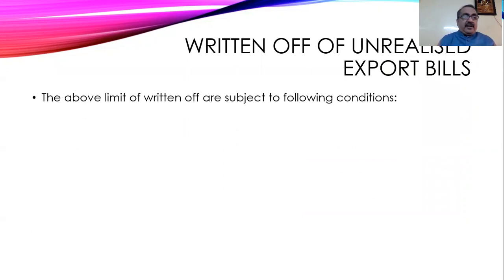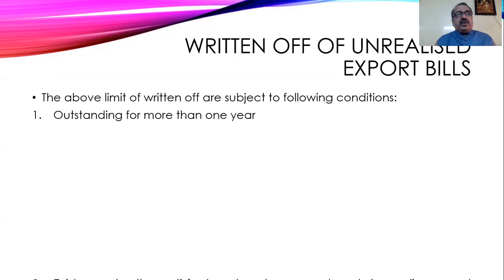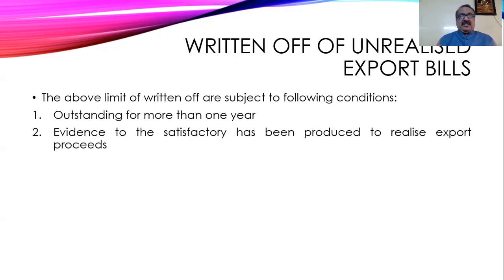But this above limit of write-off is subject to the following conditions. Whether they write off 5% or 10%, it is subject to the following conditions. The first condition is that the debtor should be outstanding for more than 1 year. And satisfactory evidence has been produced that efforts were made to realize the export proceeds. That is, the exporters have taken all the efforts, but they are not able to recover the proceeds. So they have to put in a lot of effort to realize the export proceeds.